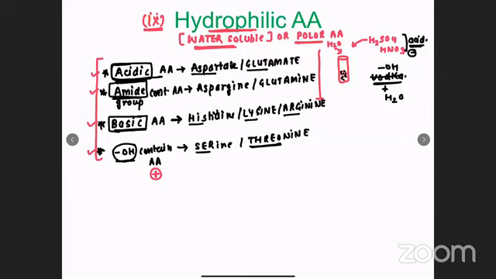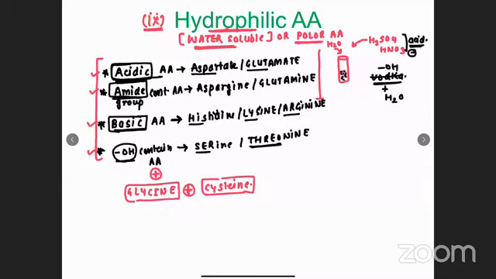Now, apart from these four categories, there are two more amino acids which are also water soluble. Their entire subgroup is not water soluble, but individually they are water soluble. And the examples are glycine and cysteine. They are also water soluble. Their entire group is not water soluble, but they are.